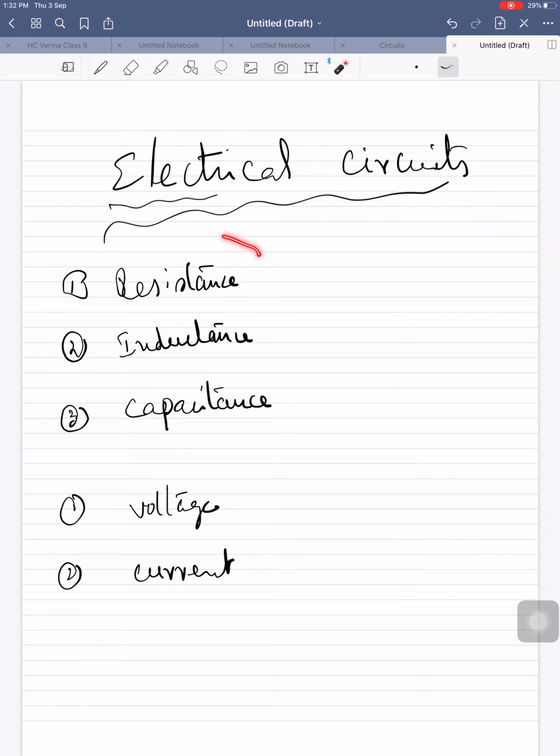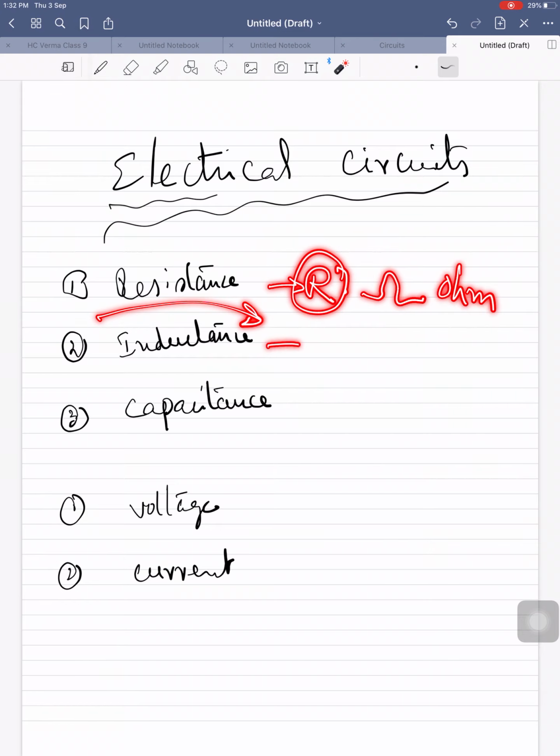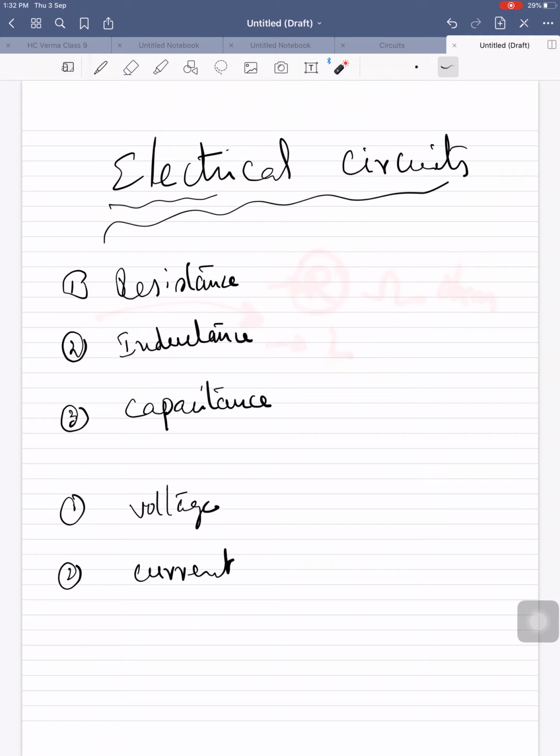In the passive elements there are 3 elements: resistance, inductance, capacitance. Active elements: voltage source and current source. Resistance, everybody knows, is denoted as R, and its unit is ohm. Inductance is L, Henry.